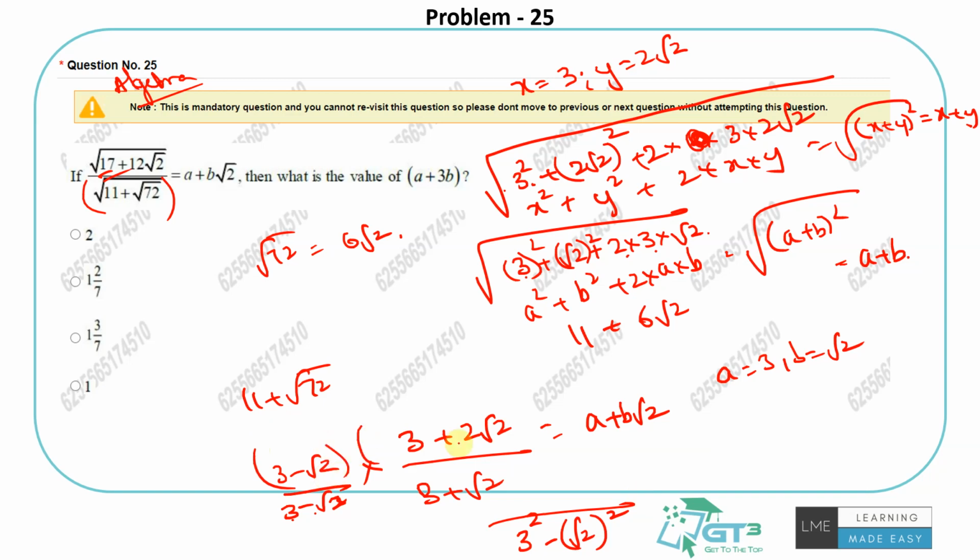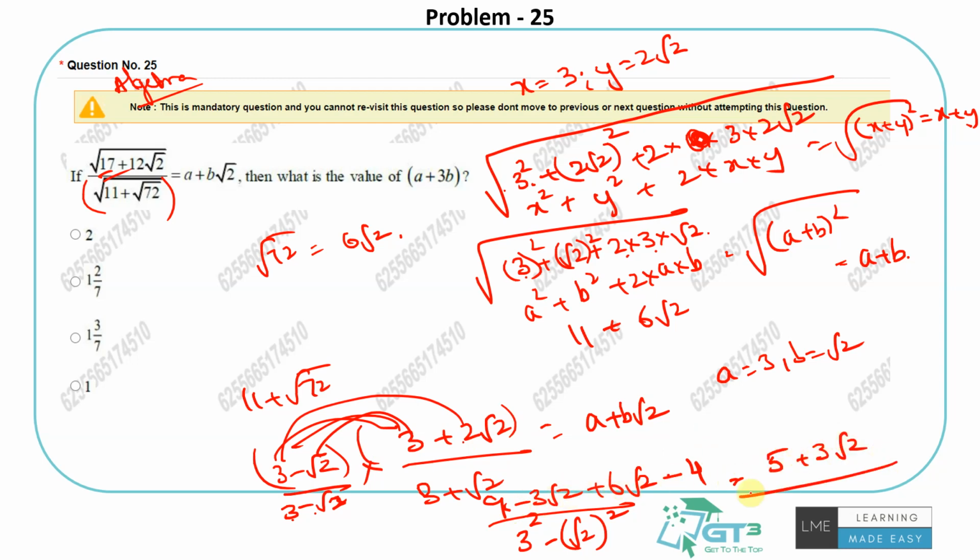Now I have to multiply this also. So 3 3s are 9, 3 into minus root 2, and 2 root 2 into 3 will be 6 root 2, minus, or it will be 2 root 2 into 2 will be 4. So this will translate to 9 minus 4 is 5, minus 3 root 2 plus 6 root 2 is 3 root 2, divided by 3 square is 9 minus 2 is 7. So technically this will become 5 by 7 plus 3 by 7 root 2.